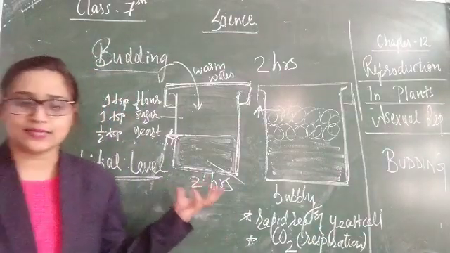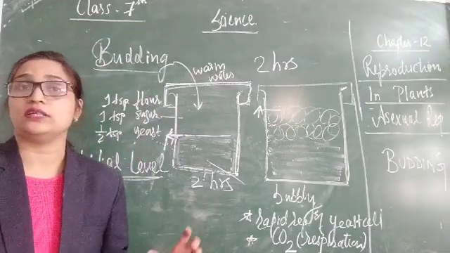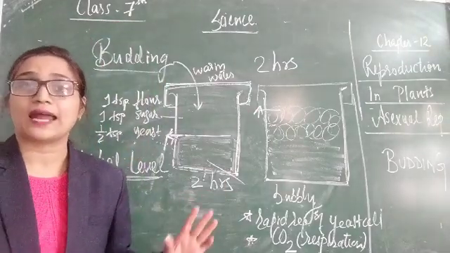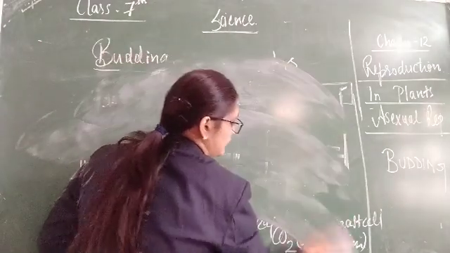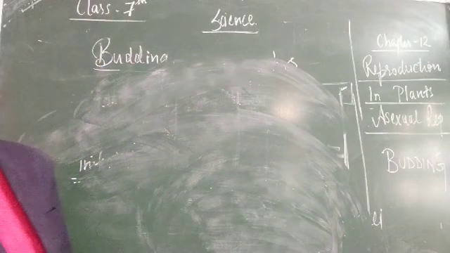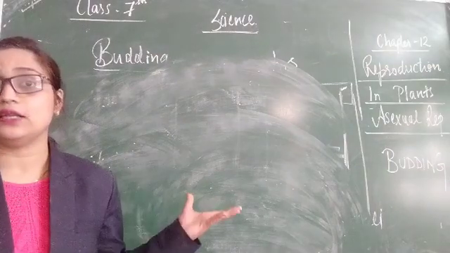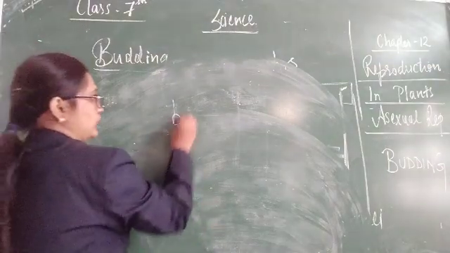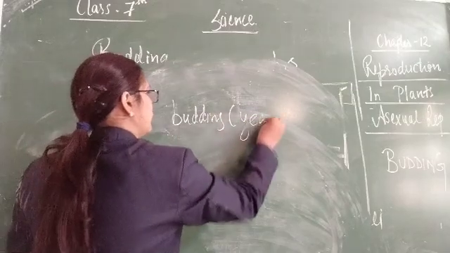Other than this, if you want to see the growth or reproduction in yeast cells, you can do that activity at your home also. How? Let us see. You can carry out and observe budding in yeast cells.